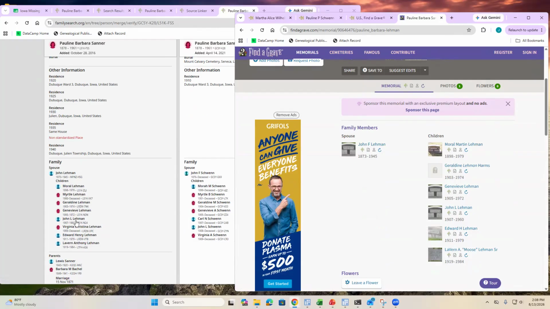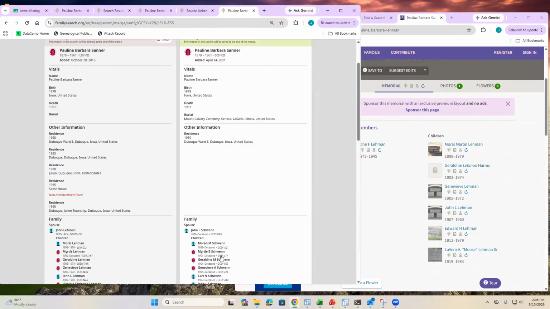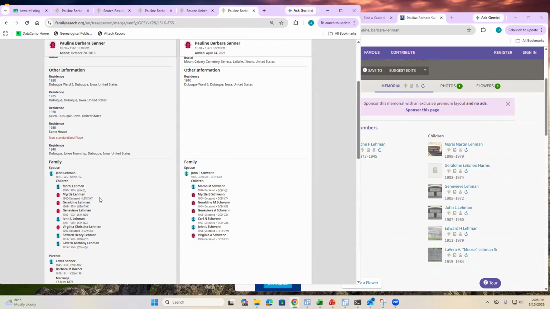So I'm going to go and do all these merges and add in the death dates. This will be awesome because now this family that was there in the 1910 census is going to be connected in. And so you might think, oh, that's weird that we have to merge all these duplicates, but it won't take me that long to merge the duplicates. And now every single person over here is going to be connected to the 1910 census and have access to all that rich information from the census.